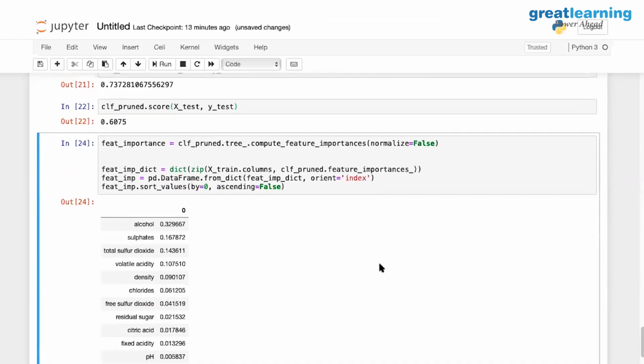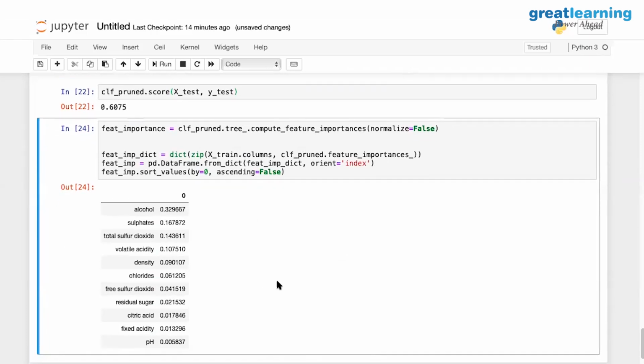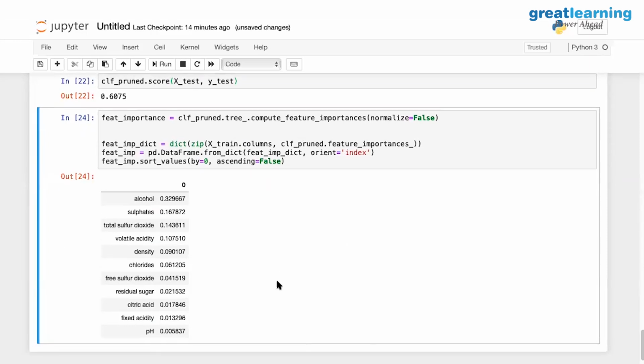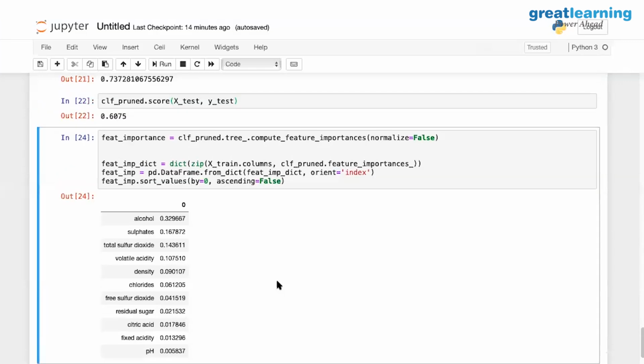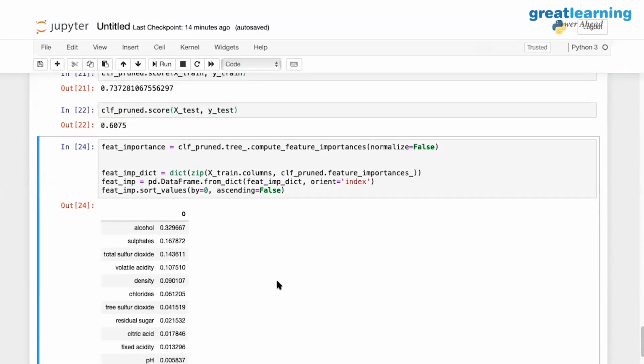So this is the feature importance that we are getting here. These features have turned out to be the most important. Alcohol content happens to be the most important for quality, followed by sulfates, followed by total sulfur dioxide. The pH level, like we said, with citric acid, acidity, all these things are taking the least priority. In terms of the highest priority, the feature with the highest importance is your alcohol content.